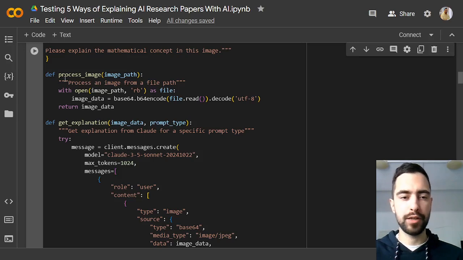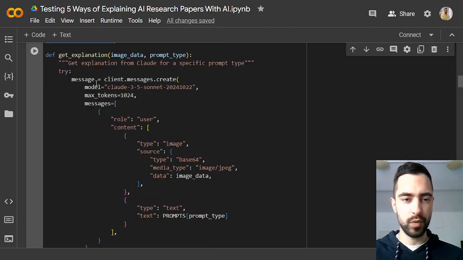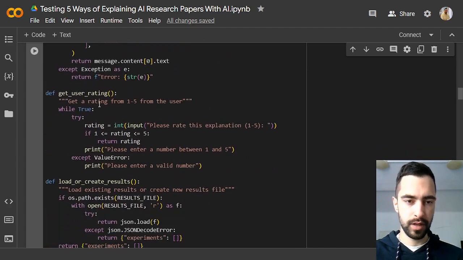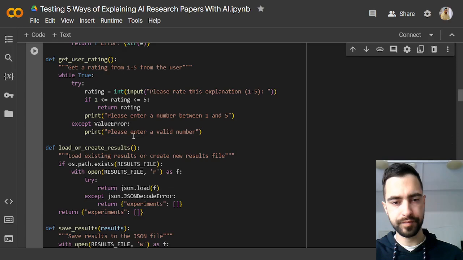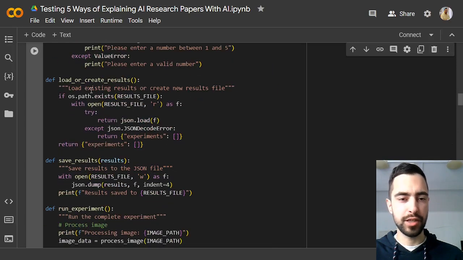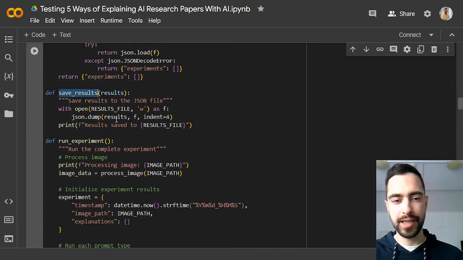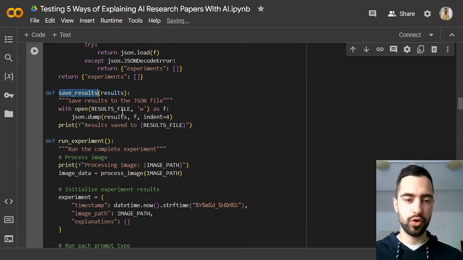So if we take a quick look through the code, we have processing of the image, loading of the screenshot. Then we have calling the API. I'm calling 3.5 Sonnet latest version, giving it the image. And then this is get user rating. After that, we have this load or create results. So this is the file results. And then we have save result, the latest result. So it's going to save the prompt and the score.